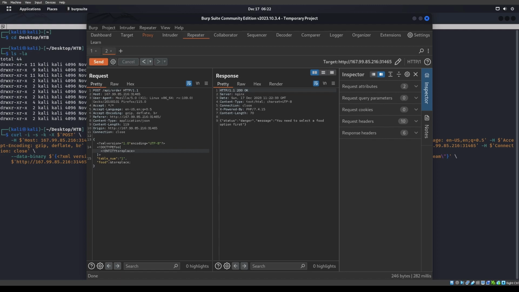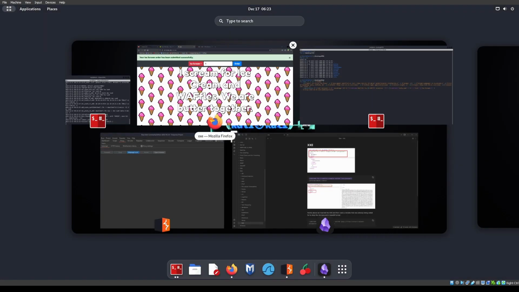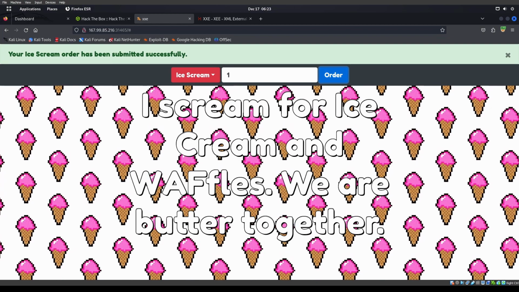Doc type foo entity. And I wonder if we can actually make this look a little bit more like it's supposed to. Nope, I guess not. Okay. I'm going to try to send that off. Okay, still nothing there. We do have to click on order, correct? Let's send that. Let's forward that. Let's see what the next thing that comes back is. Nothing. Okay, that's good. So we do have to click on order though.